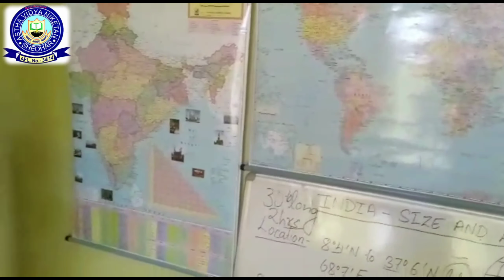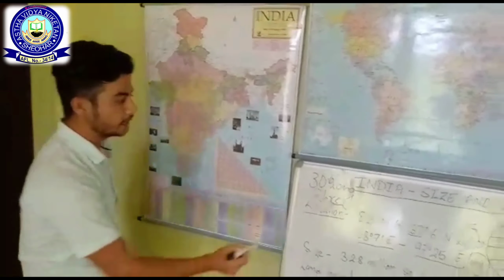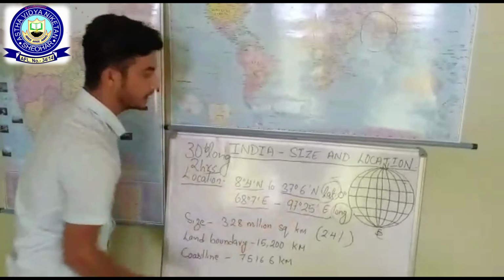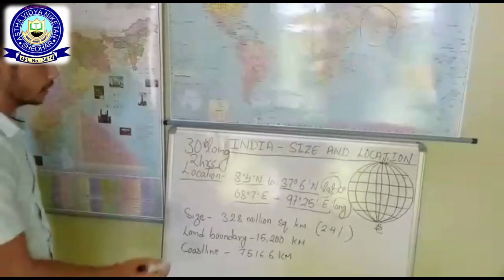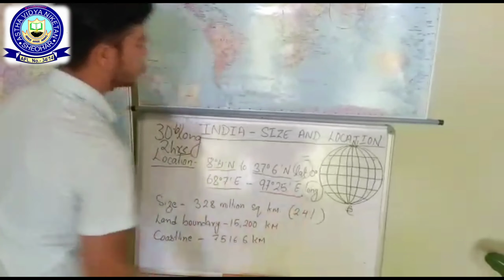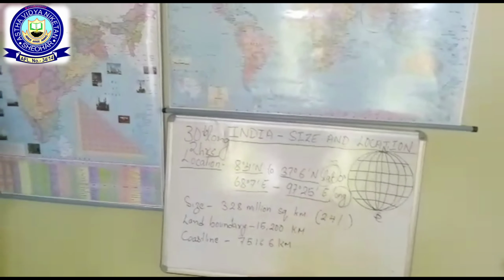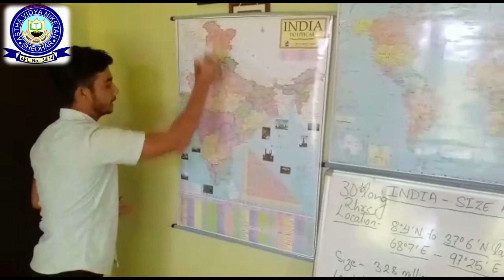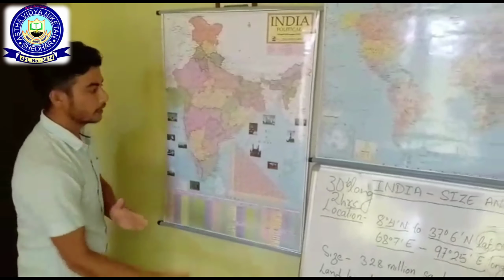So if we talk about 8 degree 4 minute north latitude to 37 degree 6 minute north latitude and 68 degree 7 minute east longitude to 97 degree 25 minute east longitude, we are talking about the location of only the Indian mainland, not the Indian Union.